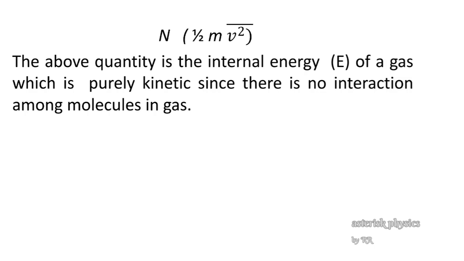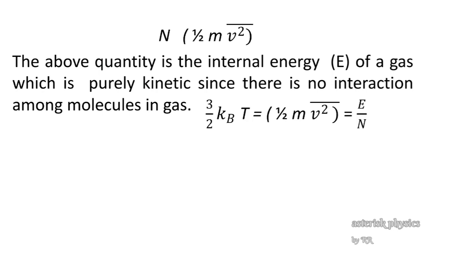So this quantity is the internal energy of a gas, which is purely kinetic, since there is no interaction among molecules in a gas. That is one of the assumptions of the kinetic theory of gases. In a gas, the molecules are far apart, their distance being quite large compared to their size. So there is no interaction among the molecules, and hence their potential energy is taken to be zero. So the total or internal energy of the system will be purely kinetic. Therefore, N into half m v square average defines the internal energy of the gas.